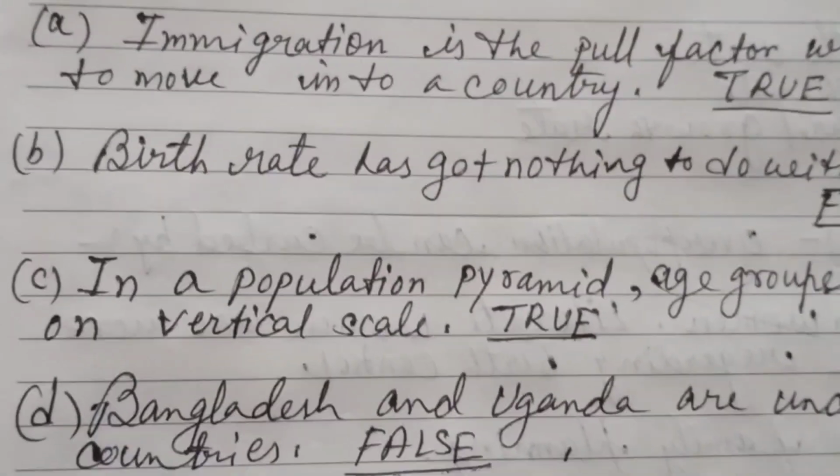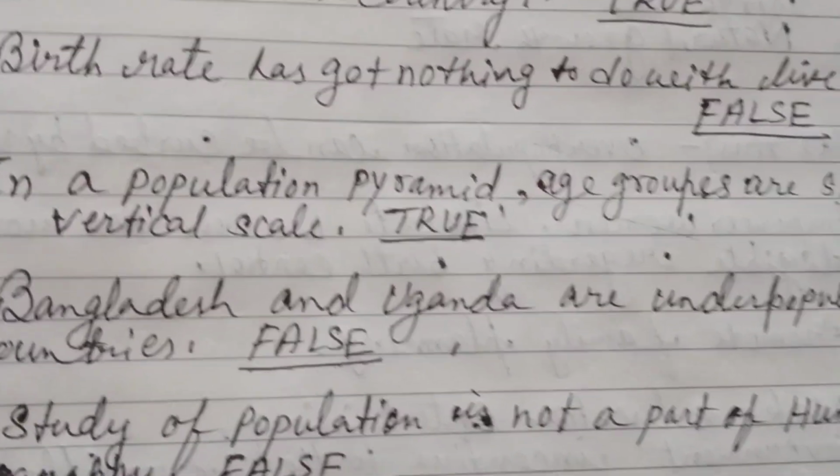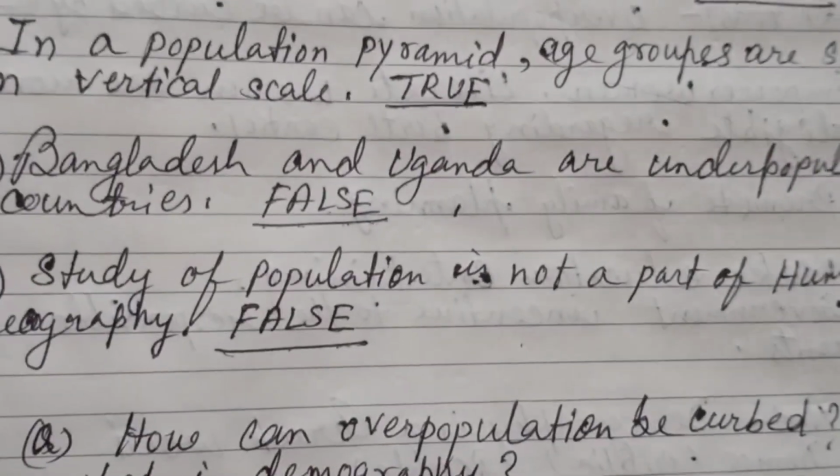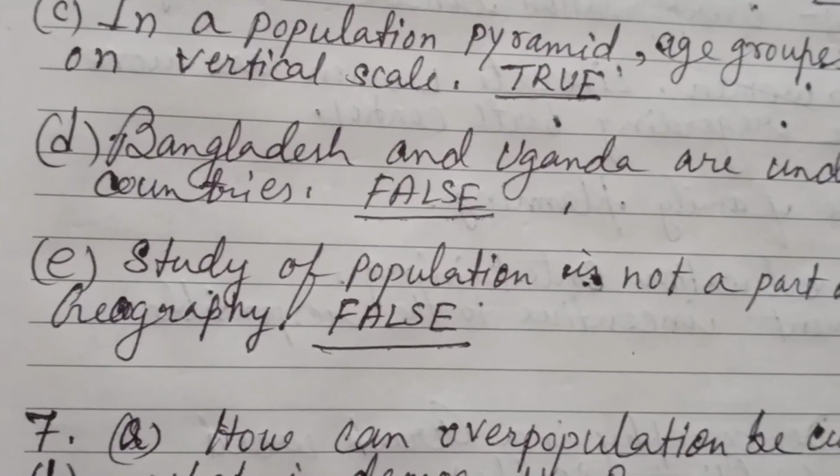Question number C, in a population pyramid, age groups are shown on a vertical scale. It is true. Bangladesh and Uganda are underpopulated countries. False. Study of population is not a part of human geography. It is also false. Now question number 7.